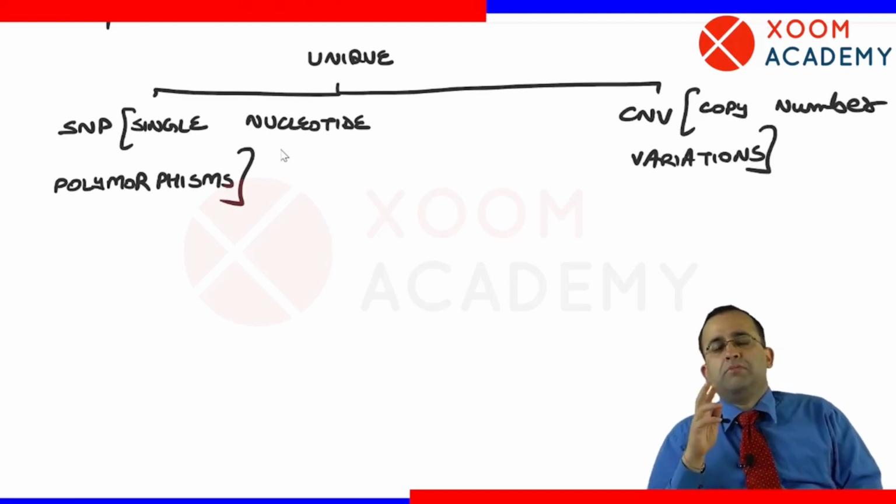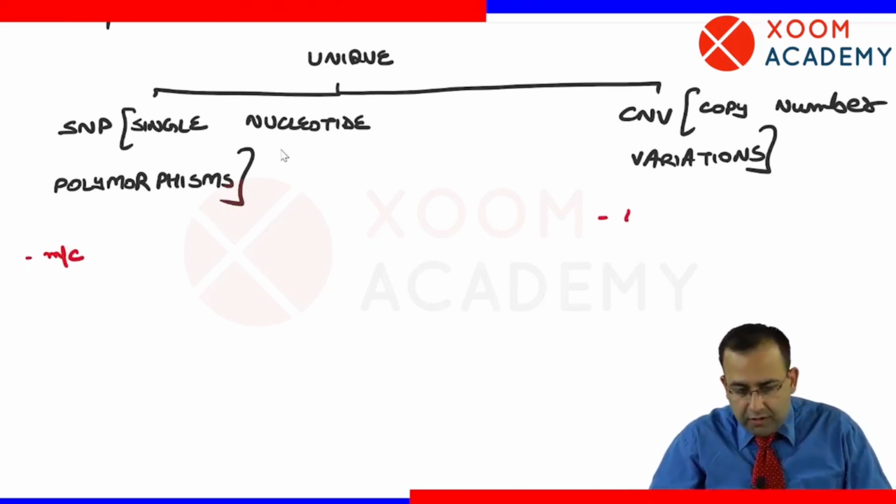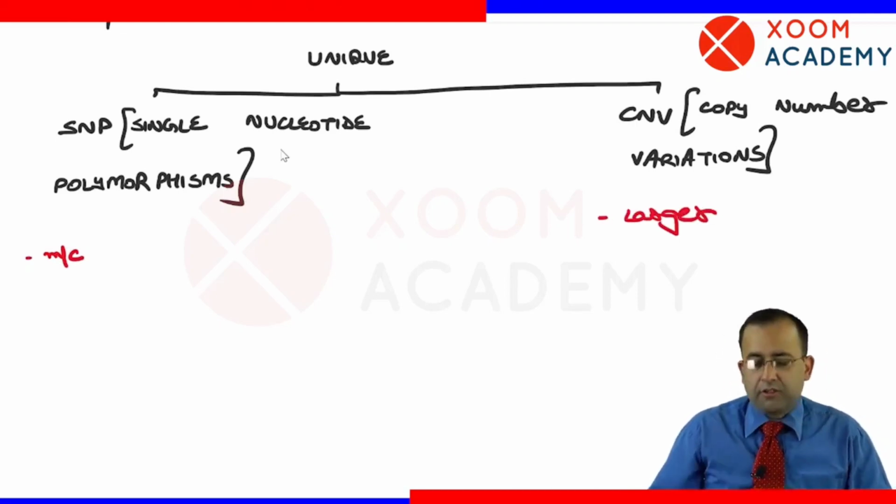So two things make us different from each other. SNPs, single nucleotide polymorphisms, are more common, versus CNVs, which are larger in size.